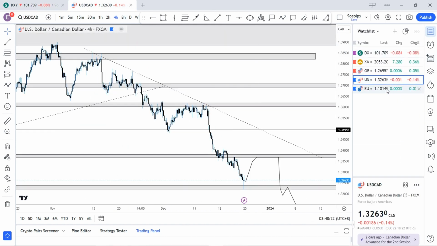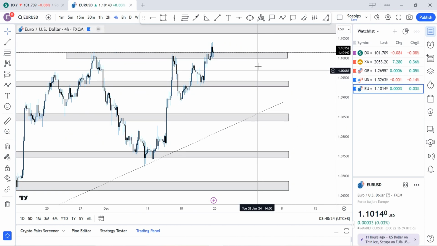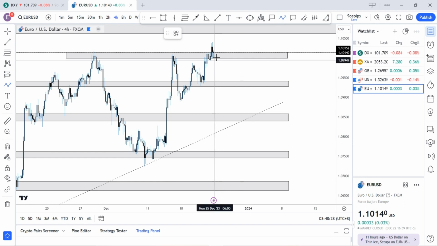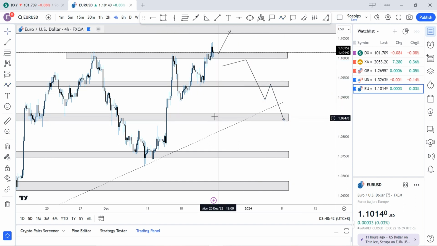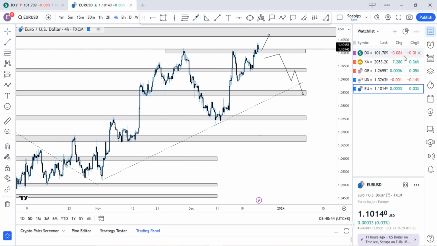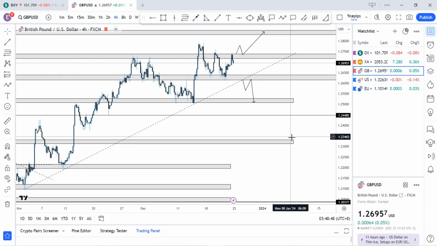And lastly, the bonus, Euro USD, similar to pound USD, I'm anticipating an upward movement. Price is already there, so maybe a continuation to the upside. But if price breaks back below and we start seeing rejections forming like a head and shoulders pattern, then we might start seeing price continue to the downside that way. All right, that's that. My favorite, pound USD, might just be looking awesome for buys.